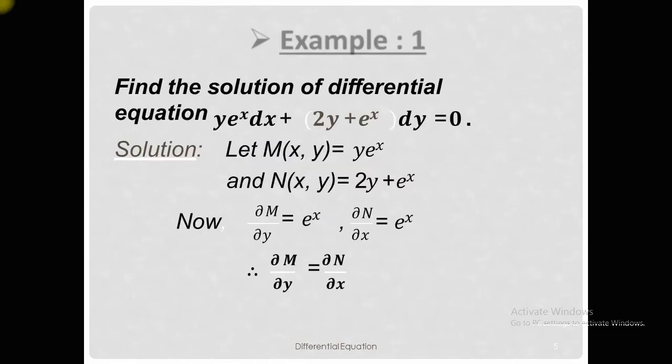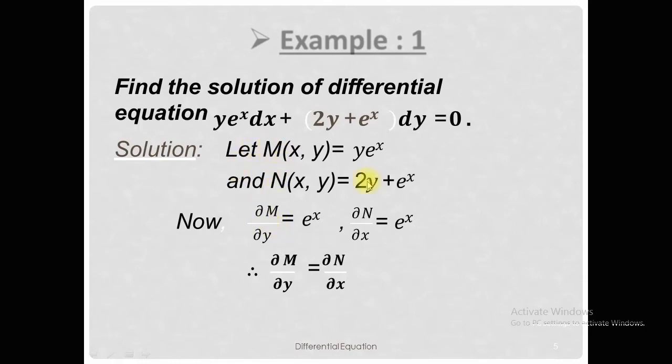This is the solution formula for the exact differential equation. Now for example, this is a differential equation: y e power x dx plus (2y plus e power x) dy. The coefficient of dx is the M function and the coefficient of dy is the N function. So M is y e power x and N is 2y plus e power x. Now take the partial derivative of M with respect to y.